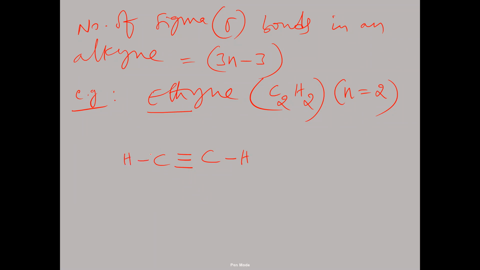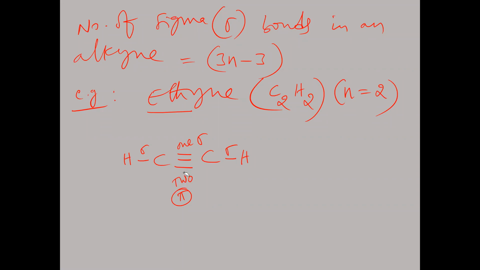Right. Now, tell me, is this bond sigma or pi? It is a sigma bond. The C-H is a sigma bond. Between the carbon atoms there is 1 sigma bond and 2 pi bonds. Now, totally how many sigma bonds? 1, 2, 3 sigma bonds only. How many pi bonds? 2 pi bonds.